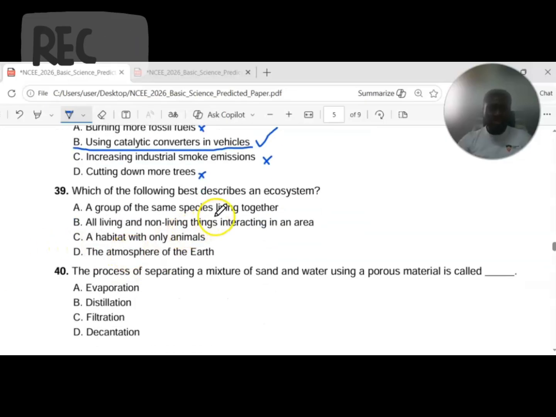Question 39. Which of the following best describes an ecosystem? A, a group of the same species living together. B, all living and non-living things interacting in an area. C, a habitat with only animals. D, the atmosphere of the earth. This is not. A group of the same species living together is not sufficient. The answer is option B, all living and non-living things interacting in an ecosystem. So that's what makes it an ecosystem.